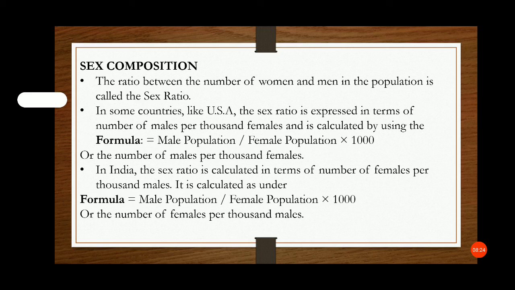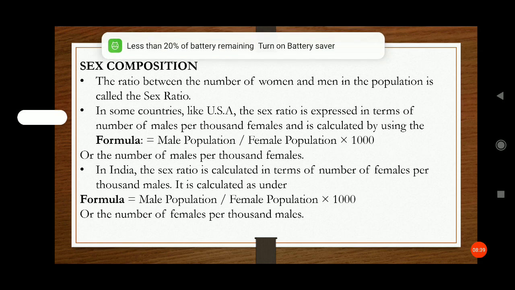In India, the sex ratio is calculated in terms of the number of females per thousand males. It is calculated using this formula: female population upon male population into 1000.